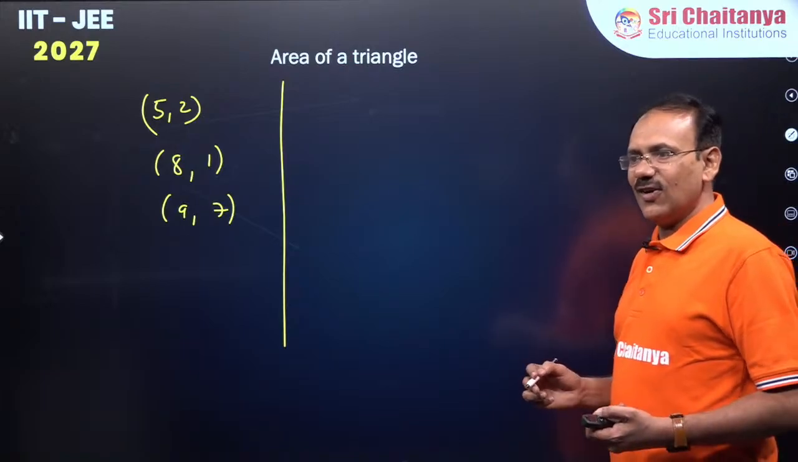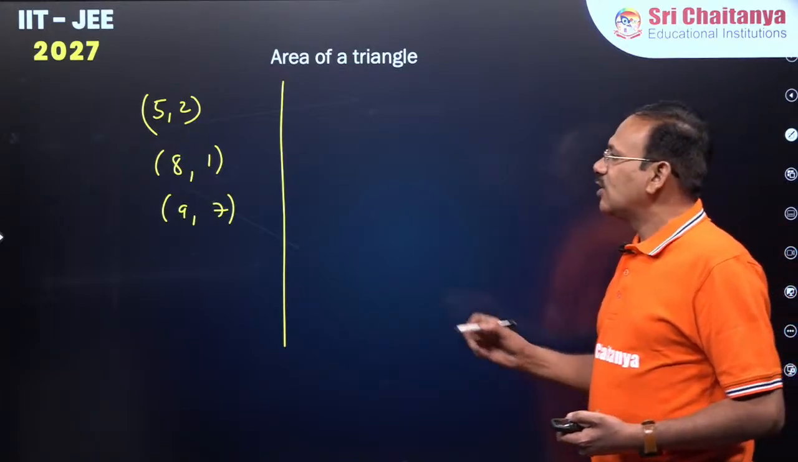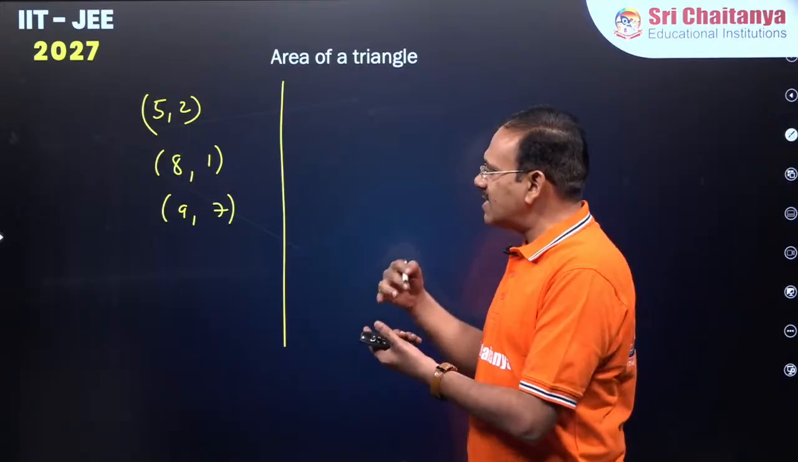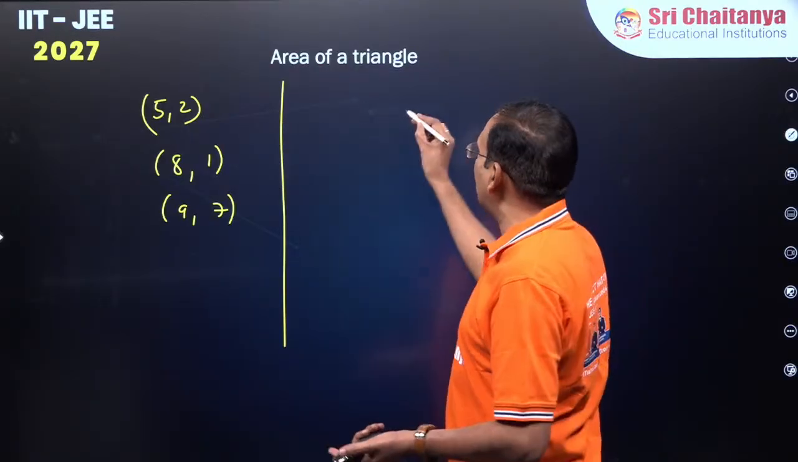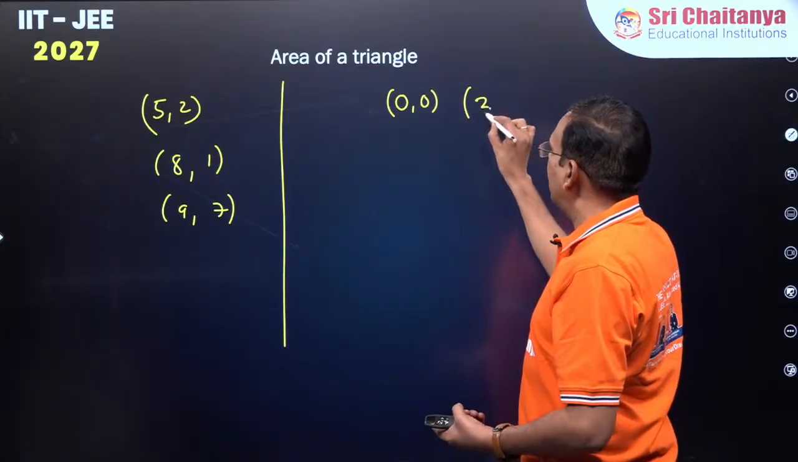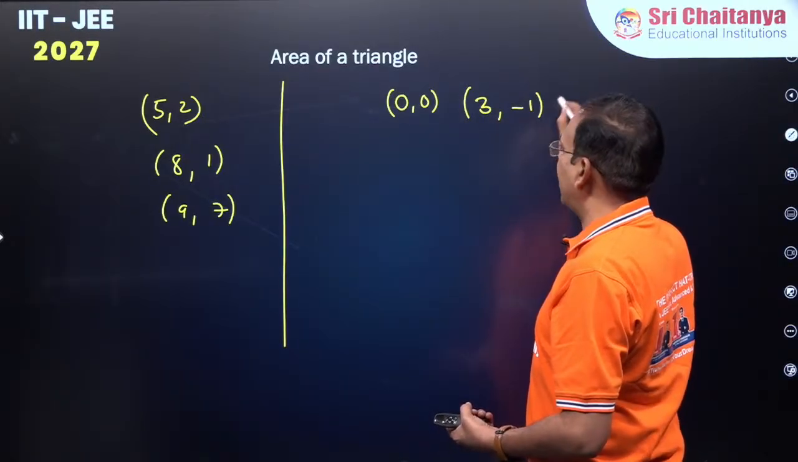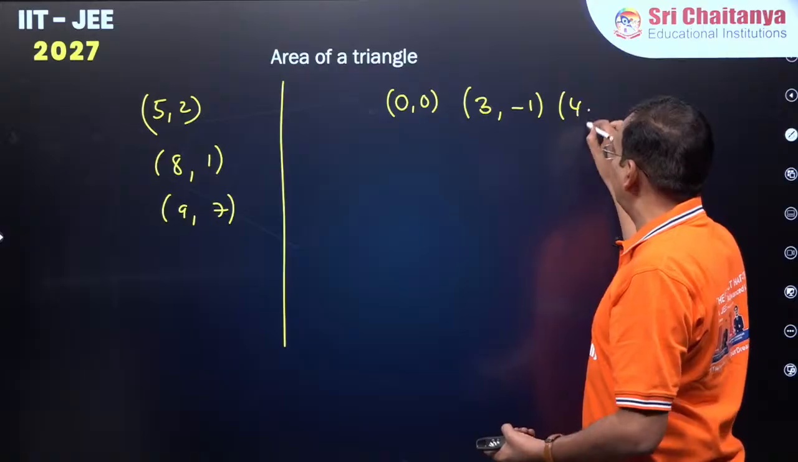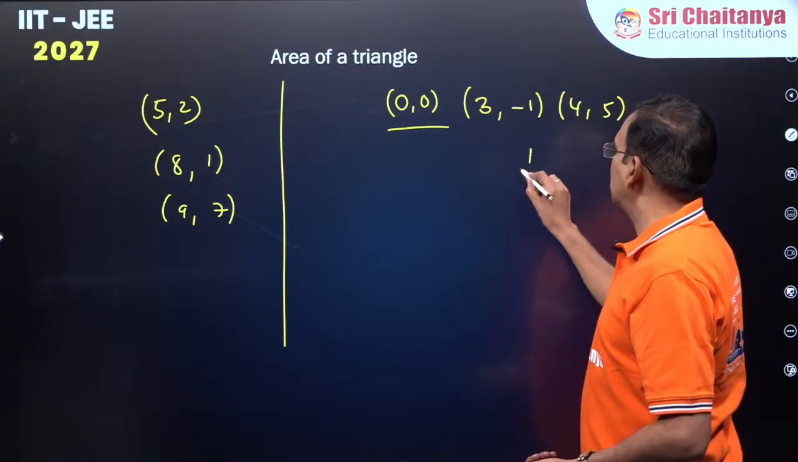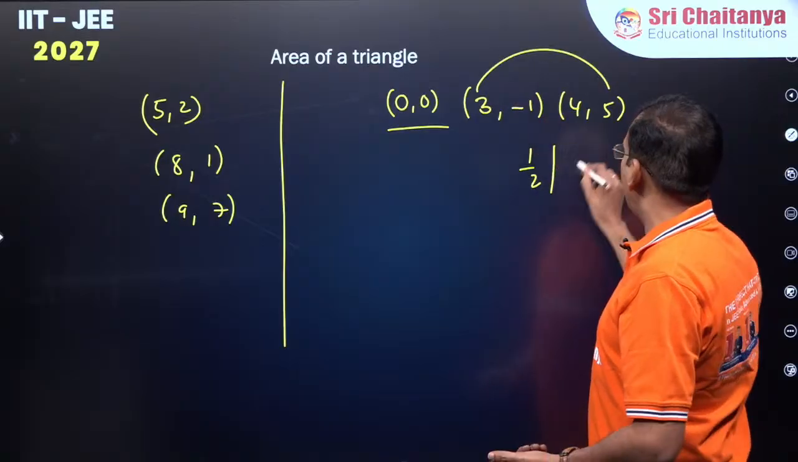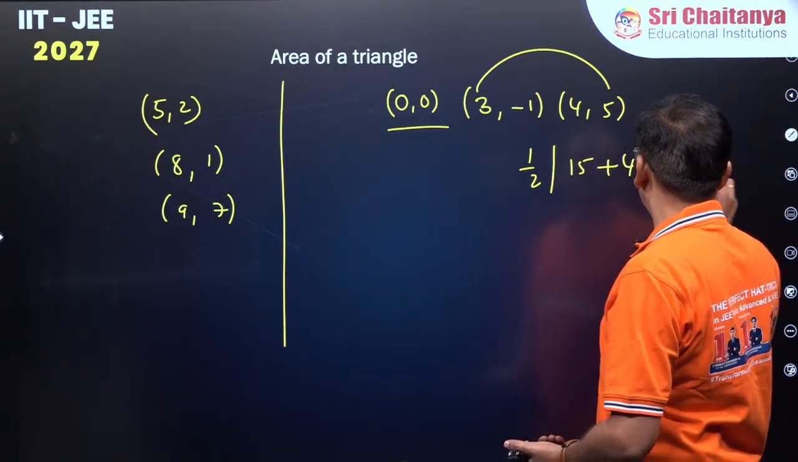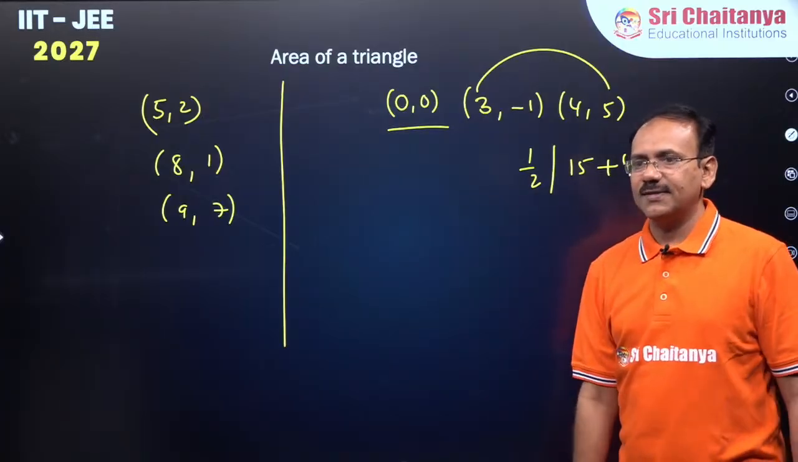Okay, nice. You can select one of the vertices and subtract any. Let it be 5, 2, which becomes 0, 0. If you subtract 5, 2 from 8, 1 it becomes 3, minus 1, and from 9, 7 it becomes 4, 5. One vertex is 0, 0. Half modulus x1 y2 minus x2 y1. 19 by 2 is the area of the triangle.